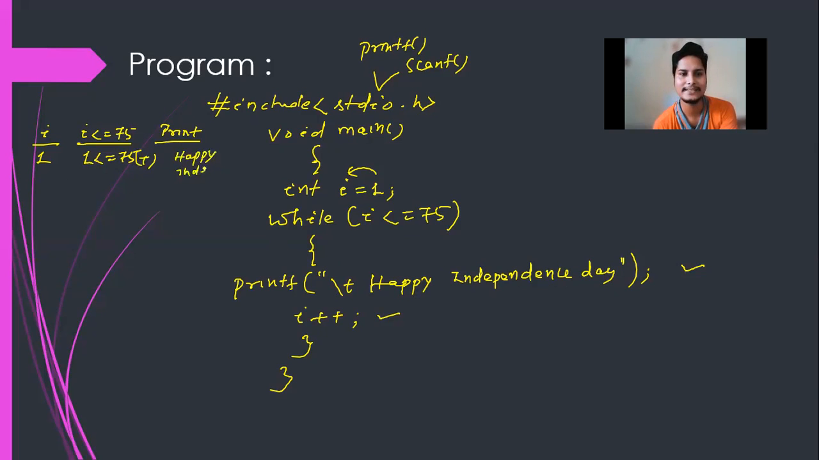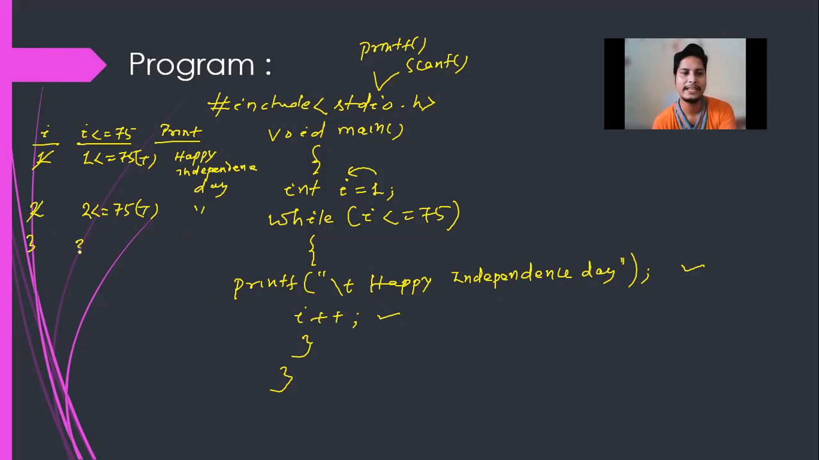Happy Independence Day. Again, the value of i will be incremented, so i will be 2. Then within the while loop, 2 will be checked with 75. So 2 less than or equal to 75. Is it true? Yes, it is true because 2 is less than 75. If this is true, the statement inside the while loop will be executed. So Happy Independence Day will be printed. Then i++, the value of i will be incremented to 3.